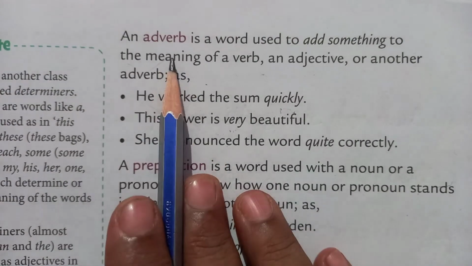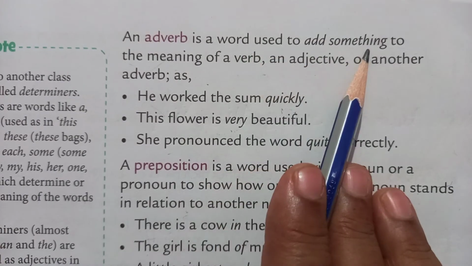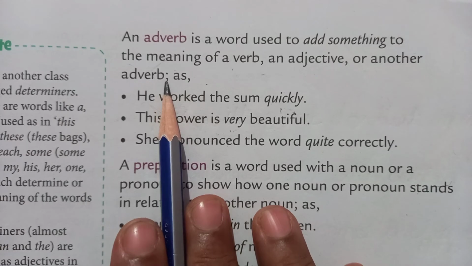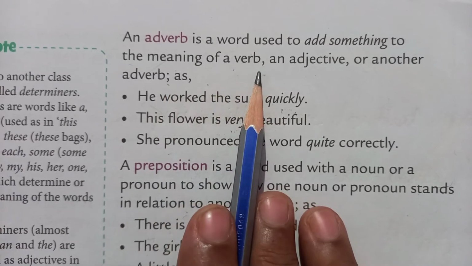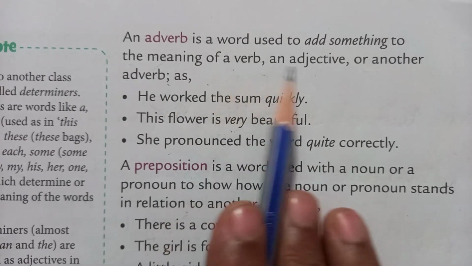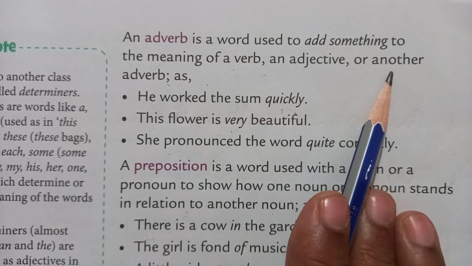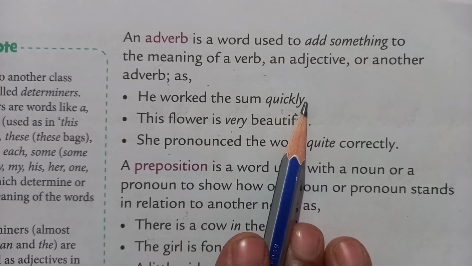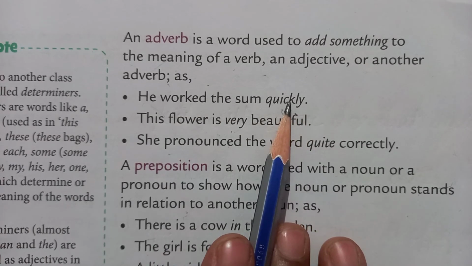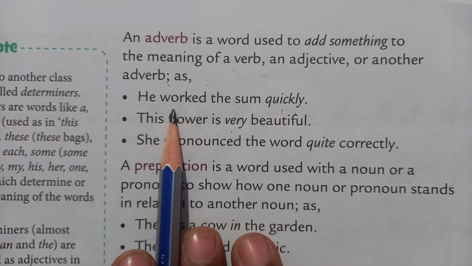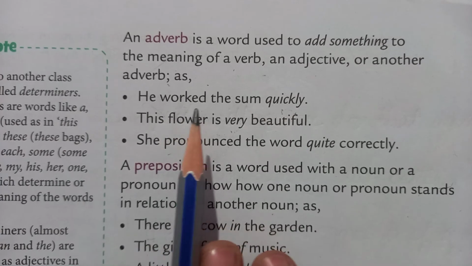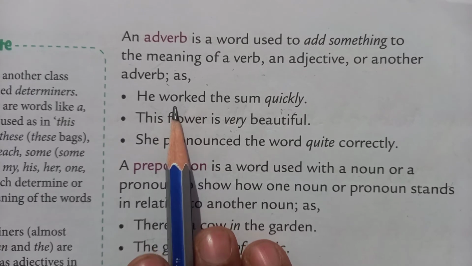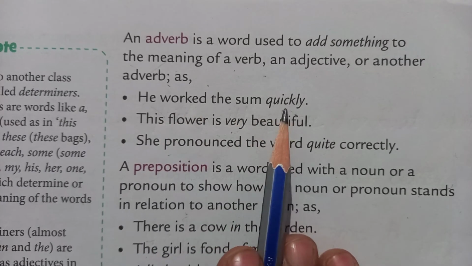Now see adverb. An adverb is a word used to add something to the meaning of a verb, an adjective or another adverb. For example, he worked the sum quickly. Now see, in this it is used to add something to the meaning of a verb. Here the verb is worked. So quickly is an adverb.